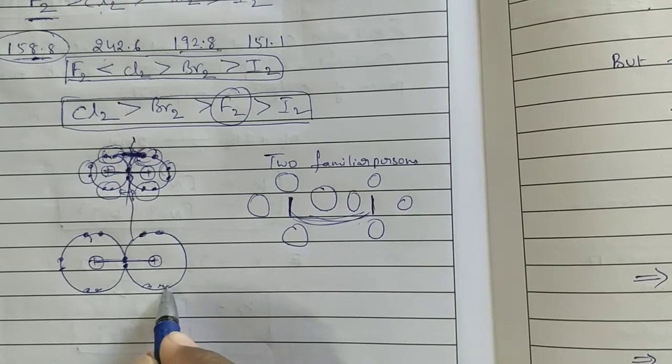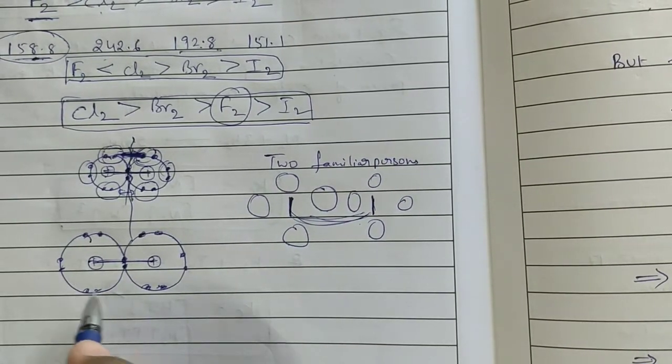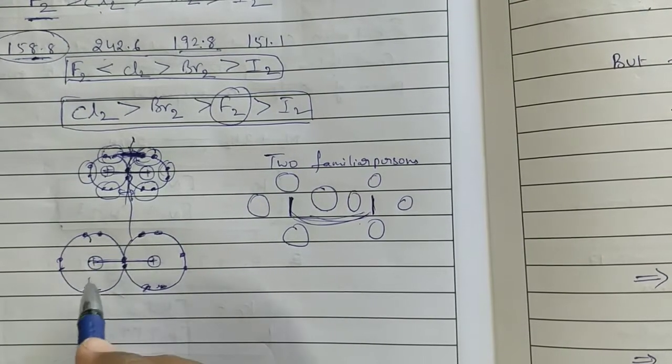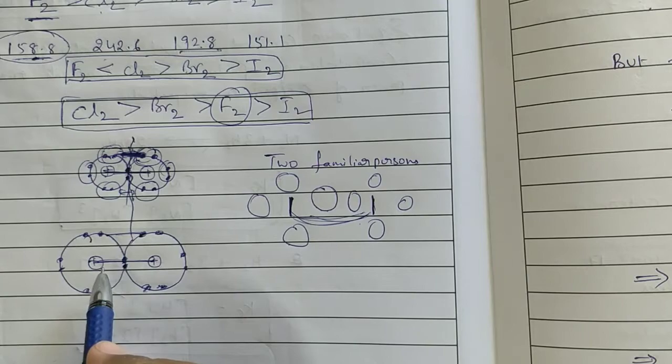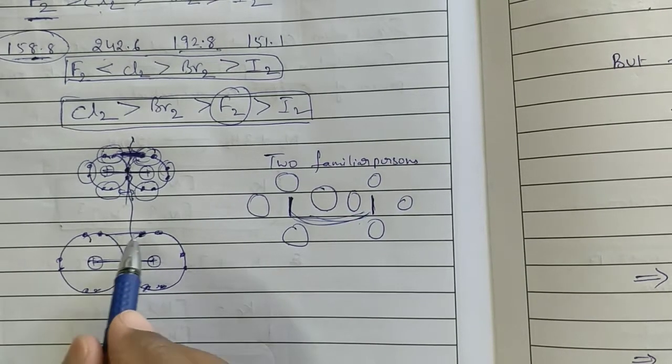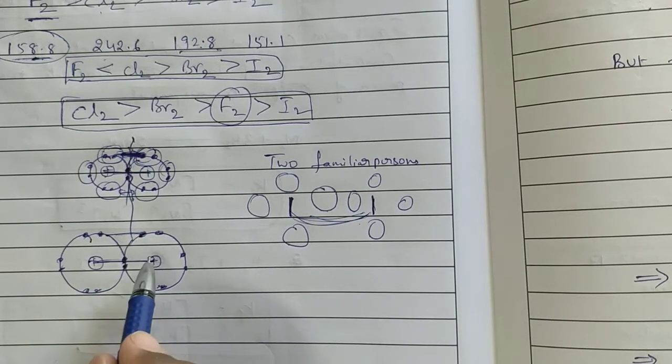They are present in the outermost shell, somewhat freely because they are in big shells. So repulsions between the lone pairs are lowered. Then the bond strength is dominating the repulsions.